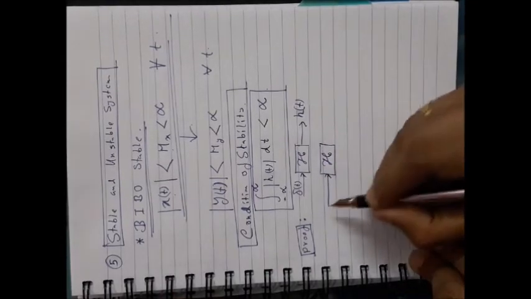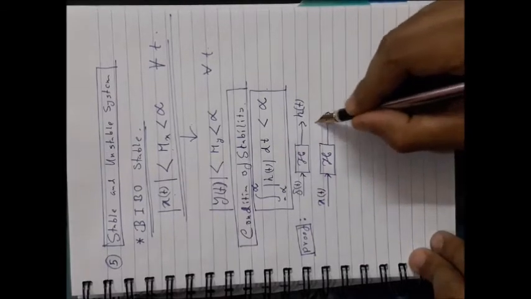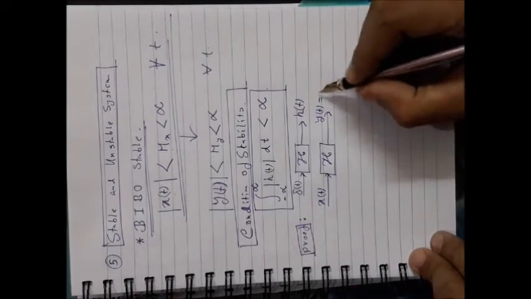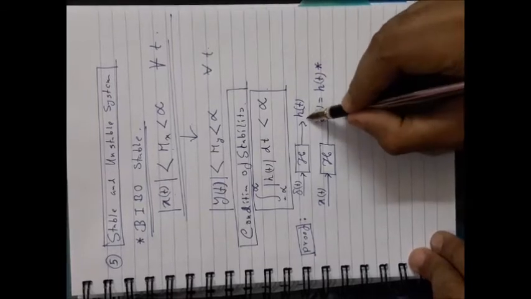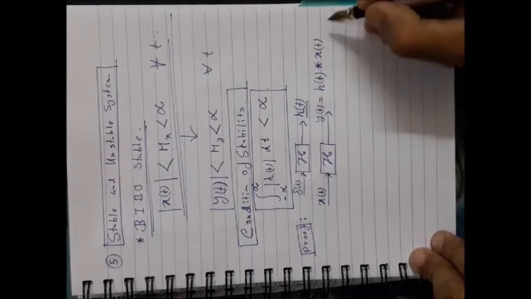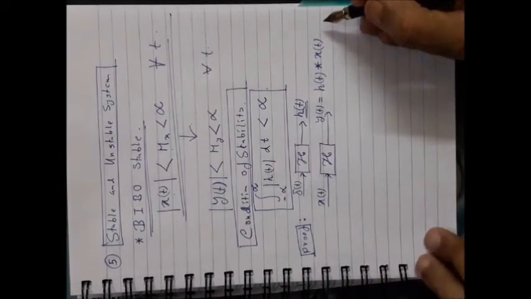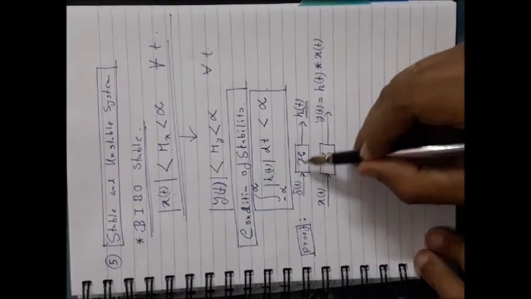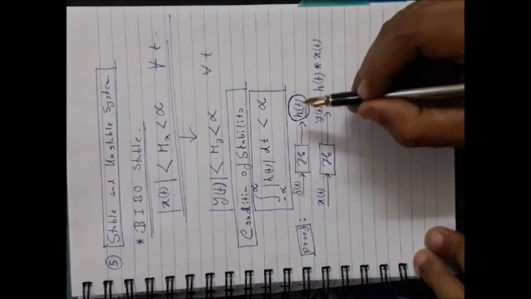If you provide any arbitrary signal at the input, remember that you will obtain one output which should be the convolution between its impulse response and that arbitrary input. Again, I am repeating, any system is characterized by its impulse response. That means if you provide a unit impulse at the input, at the output you will get its impulse response. It is unique for any system.